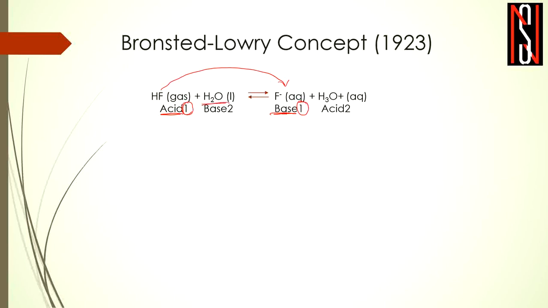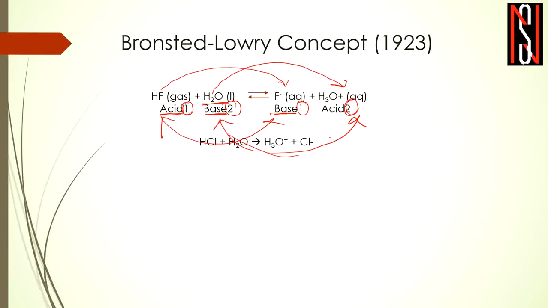So now H2O is being converted to H3O plus. So it is accepting the proton. So it can be regarded as a base. So now if it is named as base 2, so it can be regarded as acid 2. So what are the conjugate acid base pairs? So HF and F minus, these are the conjugate acid base pairs, and H2O and H3O plus, these are becoming the conjugate acid base pairs.